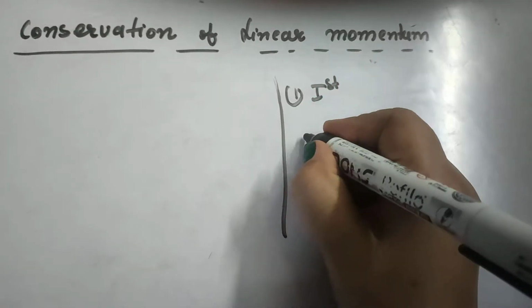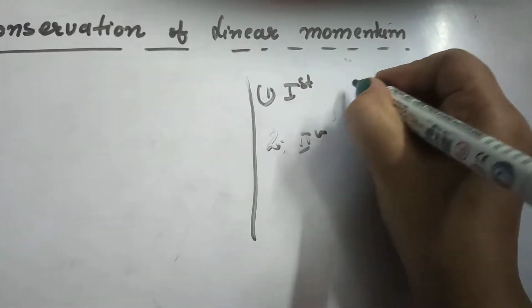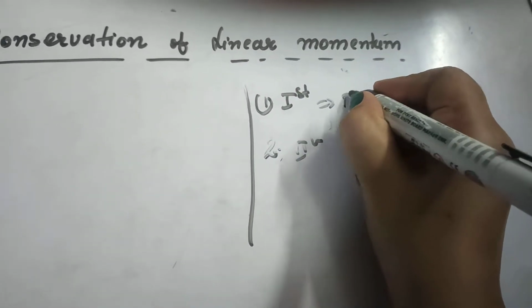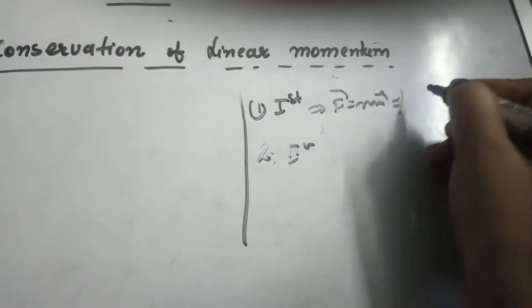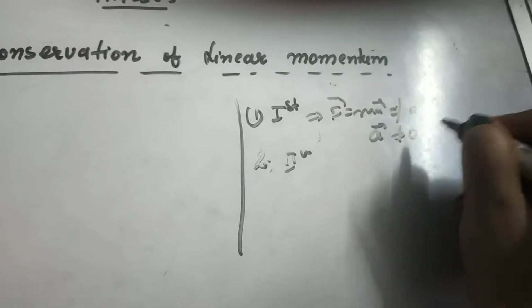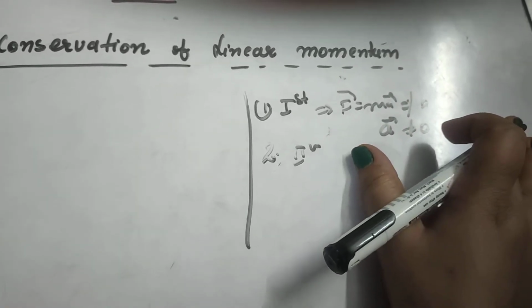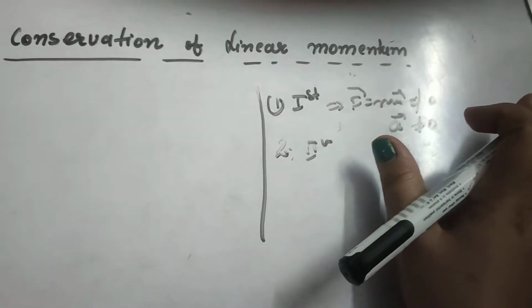So, according to the second law of motion, in the first case we can say if there is no force, F is equal to ma, and if there is no force, F is equal to 0, so there will be no acceleration. Either the body is moving uniformly or the body is at rest, it is not moving.